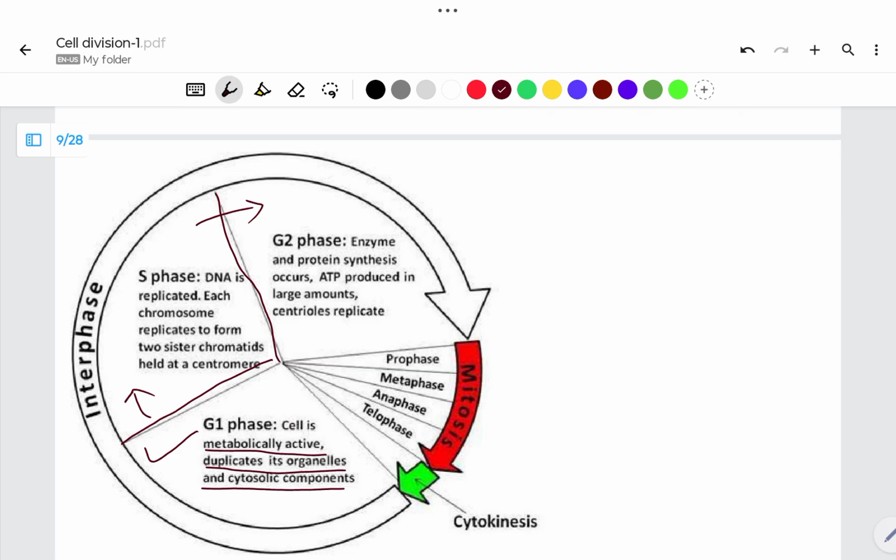Here, certain enzymes and proteins are synthesized. Centrioles undergo duplication in this phase. All this takes place for the preparation of the upcoming mitosis phase. Then mitosis comes, with prophase, metaphase, anaphase, and telophase.